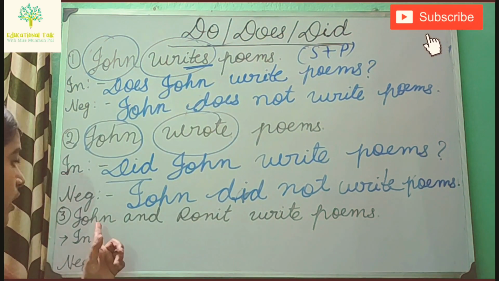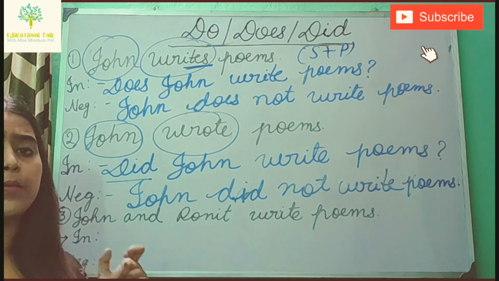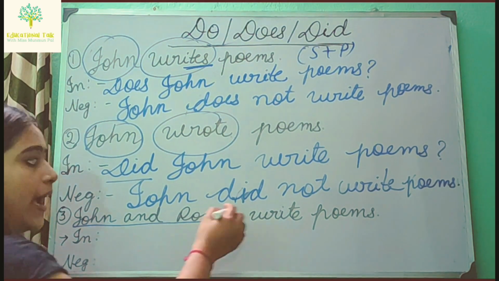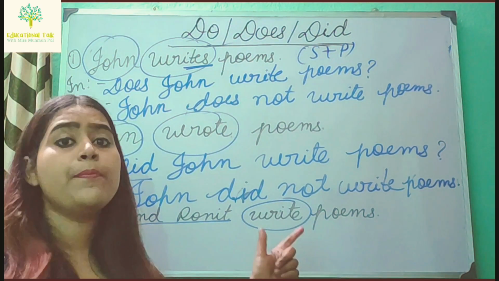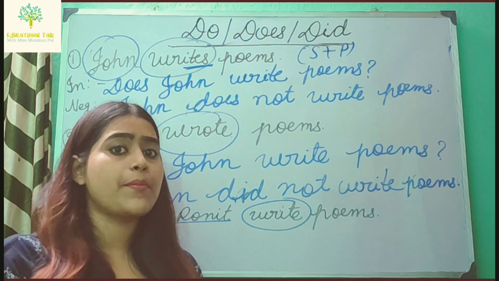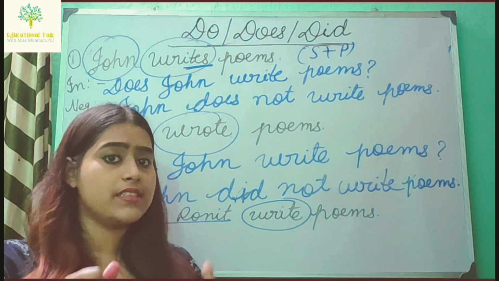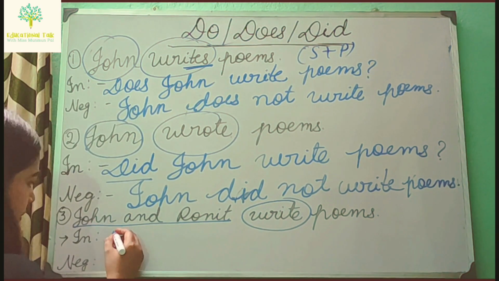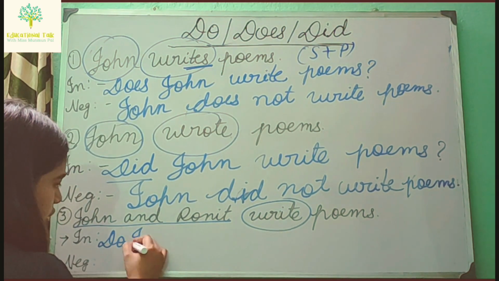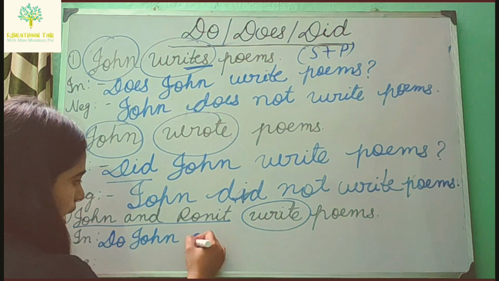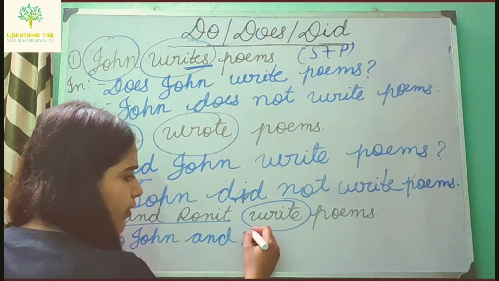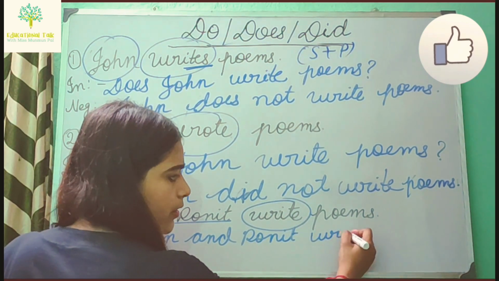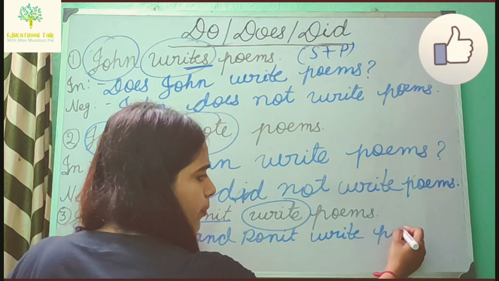Next, John and Ronit write poems. Here the subject is plural, John and Ronit, and the main verb is in present form. So when the subject is plural and the main verb is in present form, we use do, D-O. So I am writing first do, then John and Ronit, then write poems.